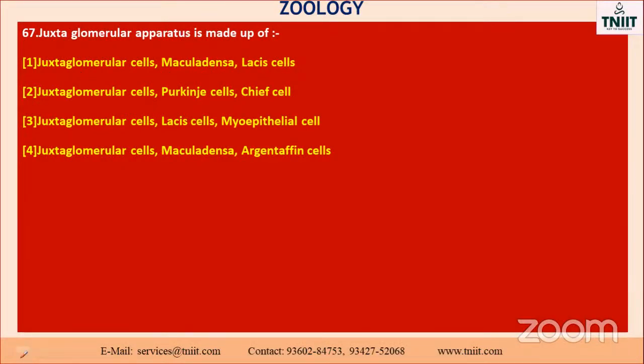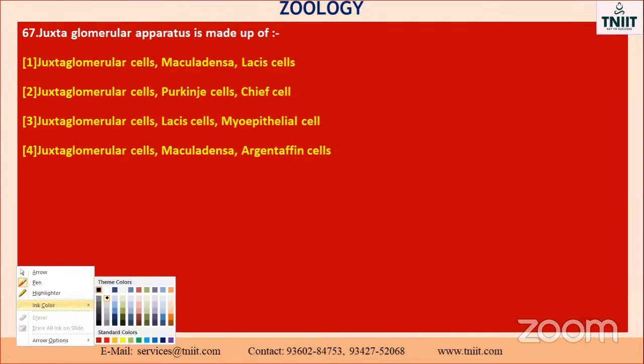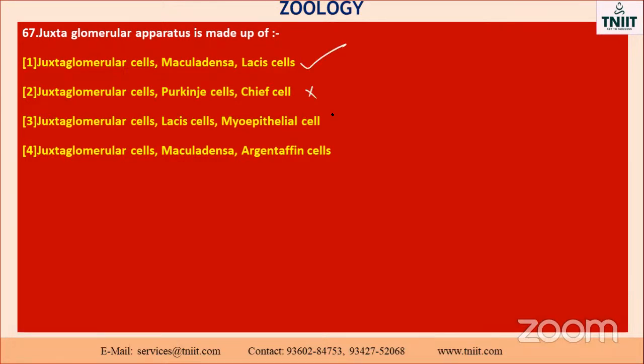Okay. These are all diagrammatical questions and also high thinking questions. You practice it, then only you will get it. So this option is correct, these three are wrong. The juxtaglomerular apparatus is made up of juxtaglomerular cells, macula densa, and lacis cells. So this is the correct answer.